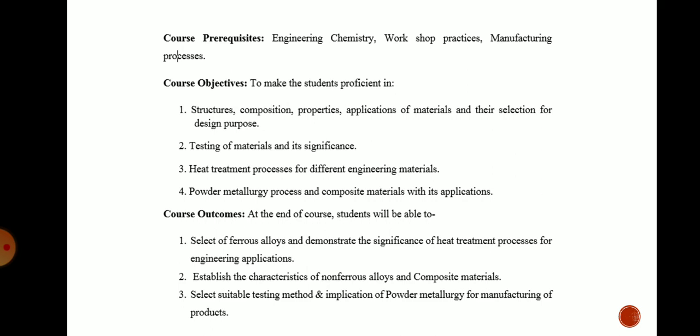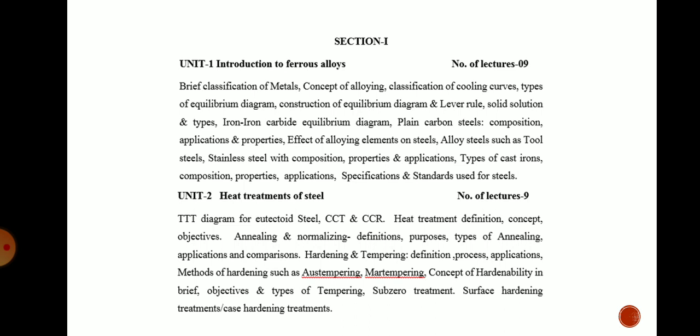Now the actual syllabus contains 6 chapters. In section 1 there are 3 chapters and in section 2 again 3 chapters. From that, the first chapter is Introduction to Ferrous Alloys. Now you know what alloys are. Alloys are metallic materials prepared by mixing two or more molten materials, and they are used for many purposes such as construction and others.